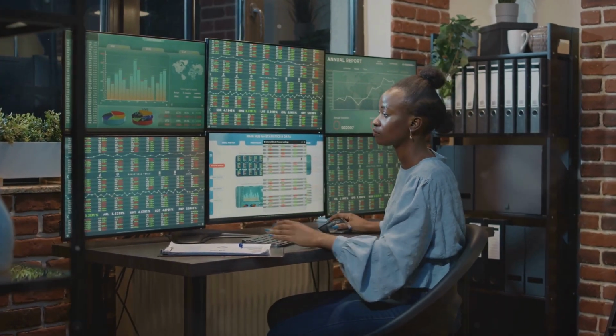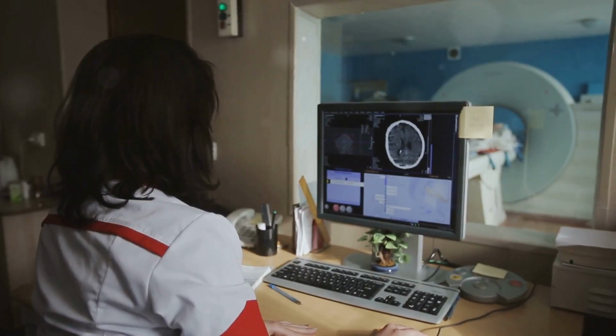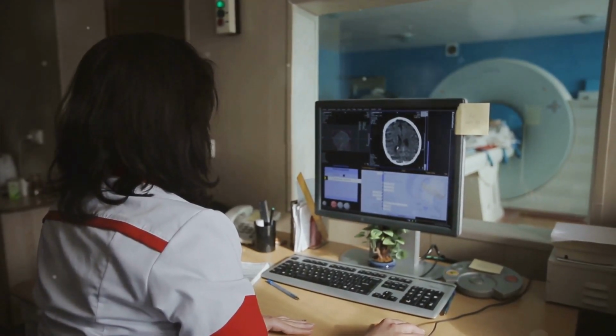Predicting loan default. Assess credit risk using machine learning. Classifying customer reviews. Use sentiment analysis to understand customer feedback. Medical diagnosis using images. Assist doctors with AI in diagnosing diseases.